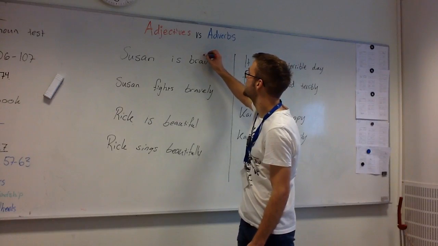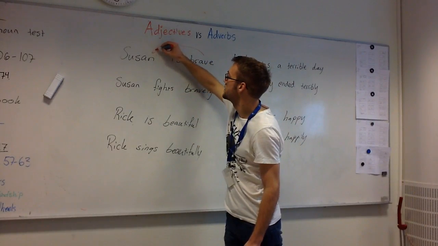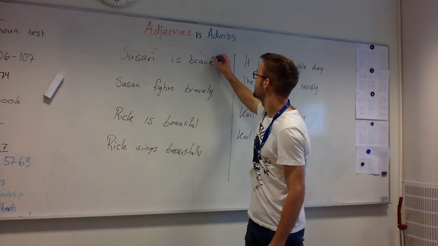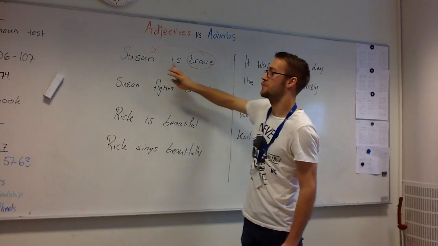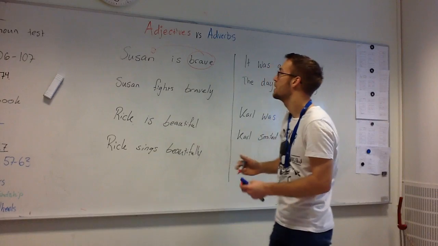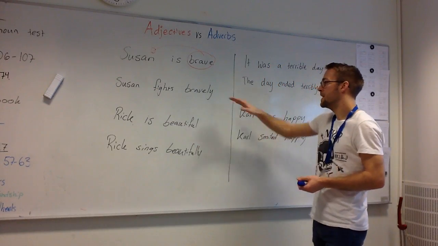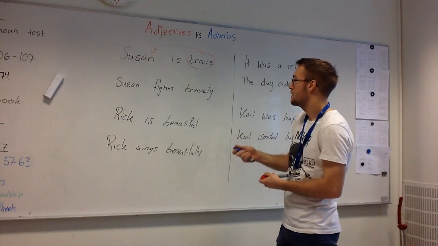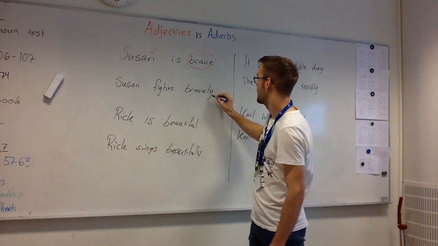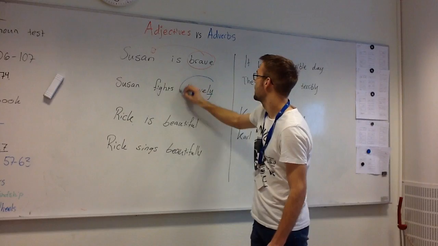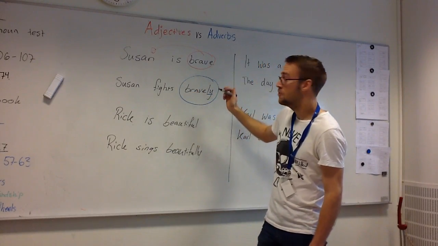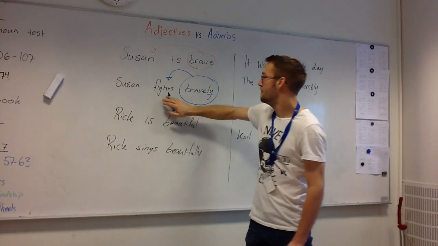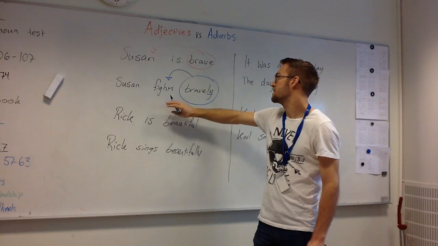It goes back and it describes Susan. Susan is the one who is brave. So this one is an adjective because it describes Susan, it describes a thing. Next sentence, Susan fights bravely. And here you see, bravely, we have added something here, marking it as an adverb. But since this word describes the verb, it is an adverb.